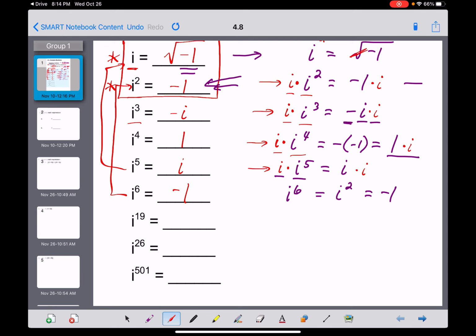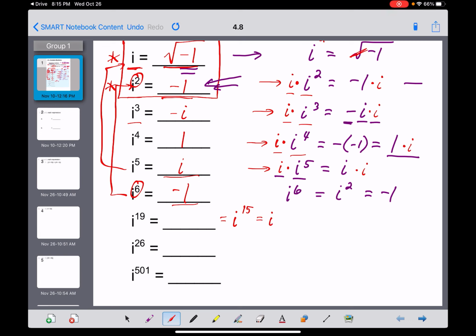So let me show you how you handle something harder like i to the 19th without going through this over and over again. Basically, guys, when the powers increase by 4, you end up with the same result. Did you notice that? i squared was -1, so was i to the 6th. i to the 1st power is just the square root of -1, same thing for i to the 5th. So i to the 19th, everybody, is the same thing as i to the, let's subtract 4 from that power. 19 minus 4 is 15, and I don't know i to the 15th either.